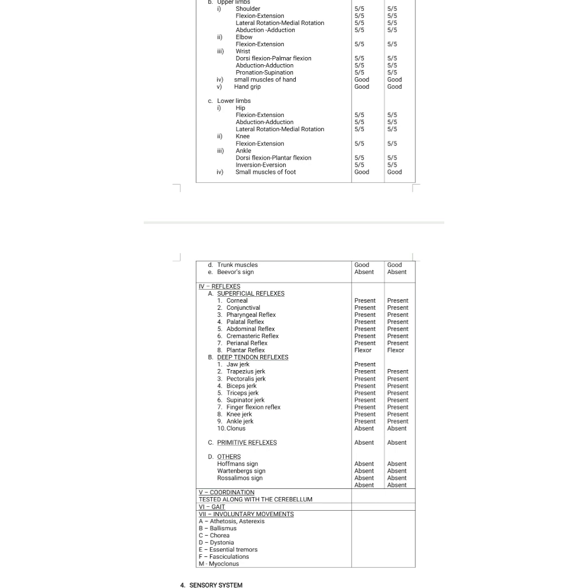And then check for the Hoffman sign, Wartenberg sign, and Rossolimo sign. So these are all the other methods, like if there is any amputation of the lower limbs, you need to check for the equivocal Babinski in the upper limbs. So in the Hoffman sign, normally the terminal phalanx of the middle finger should be flexed, and you will note the flexion of the other fingers along with the adduction and the flexion of the thumb. So this is about the Hoffman sign.